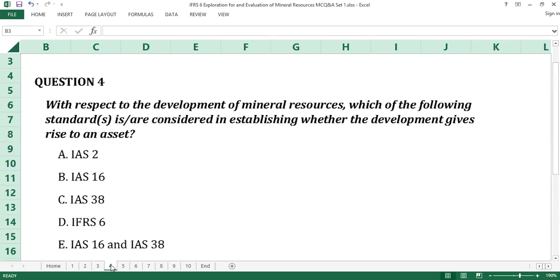Question number 4. The answer to question number 4 is C, IAS 38. IAS 38 intangible assets and the conceptual framework provide guidance on whether asset arises from the development of mineral resources. Expenditures related to the development of mineral resources are not recognized as exploration and evaluation assets. C is the answer to question number 4.